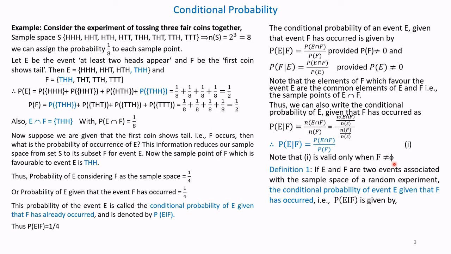Definition 1. If E and F are two events associated with the sample space of a random experiment, the conditional probability of event E given that F has occurred is given by P of E given F equals probability of E intersection F divided by probability of F, provided P of F is not 0.